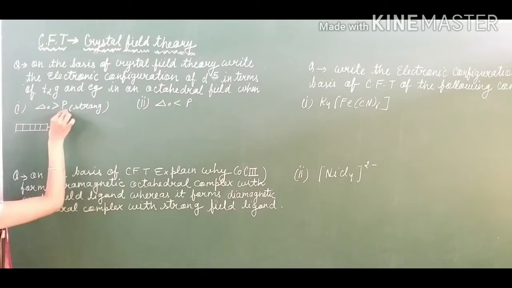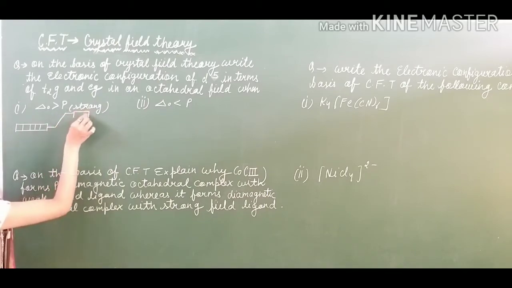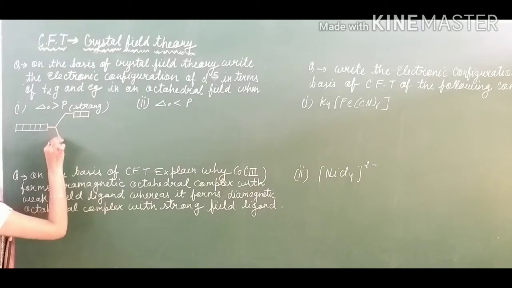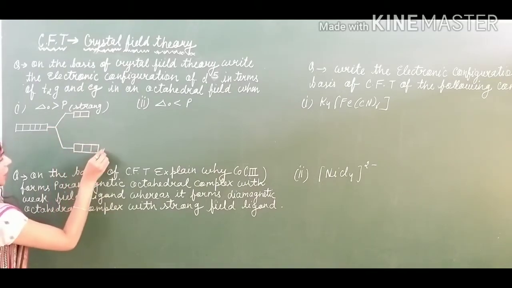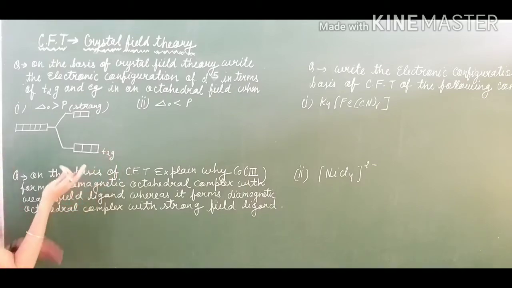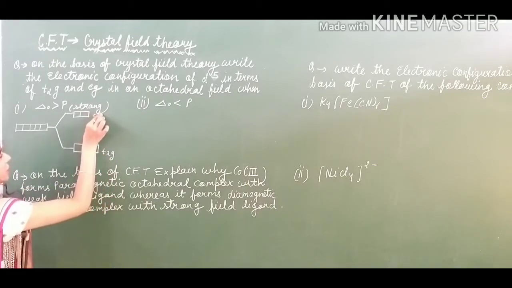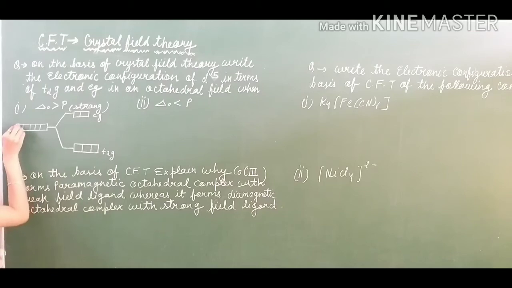So you have to show a greater splitting like this. In octahedral complexes, t2g will be at the bottom and eg will come here, and here you have 5 electrons.